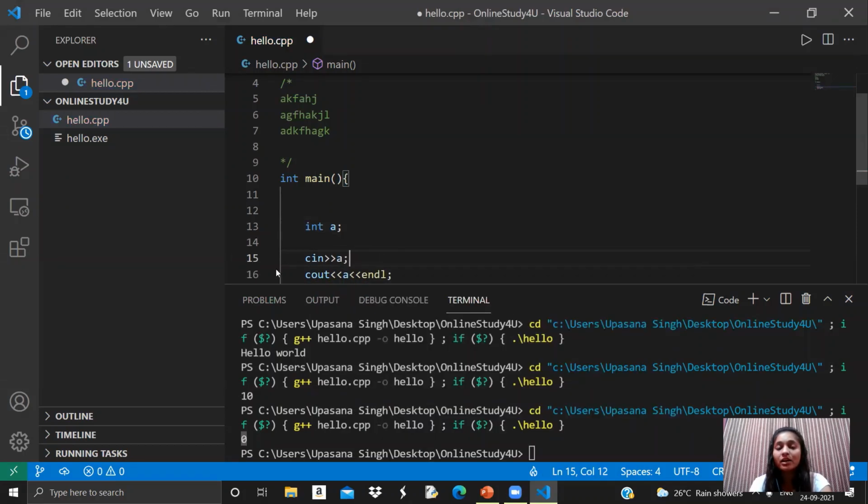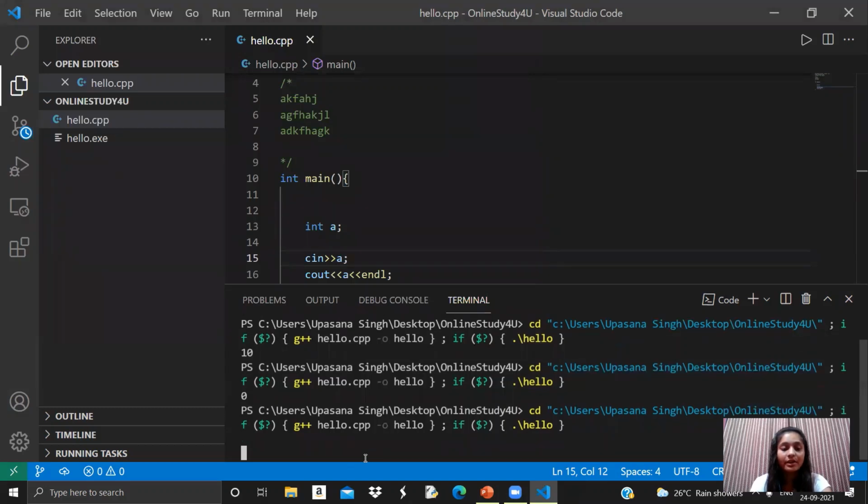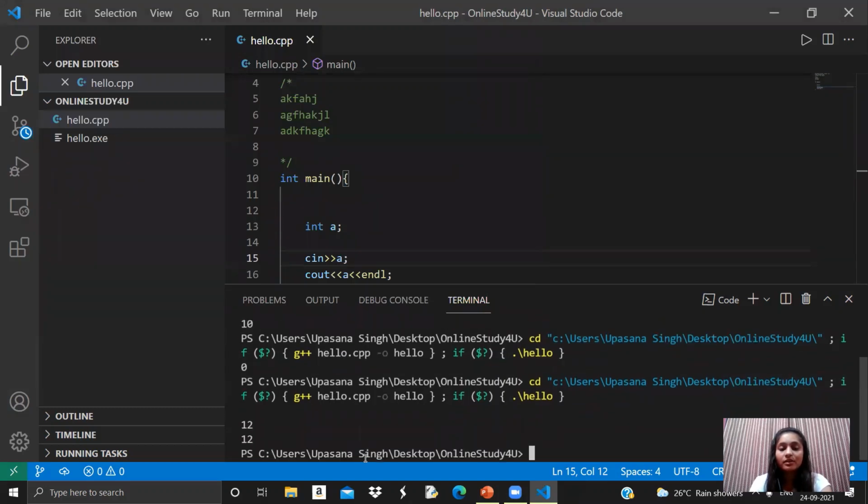Now when we run this program, it will ask me to enter the value of A. I'm entering 12 here. Now see, it gave me 12 as the output, because I was printing A only.